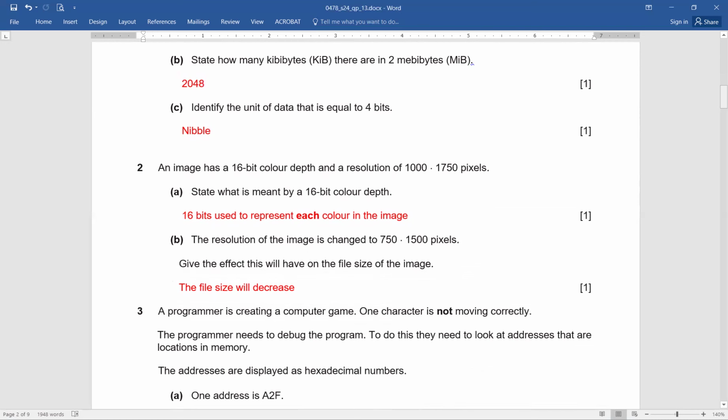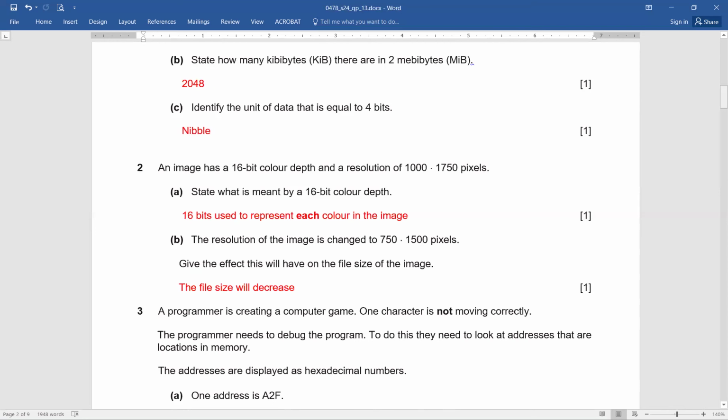Here, the definition of color depth is needed: 16 bits are used to represent each color in the image. So this is going to be the simplest definition for the term color depth. The resolution of the image is changed to 750 by 1500 pixels. Give the effect this will have on the file size of the image.